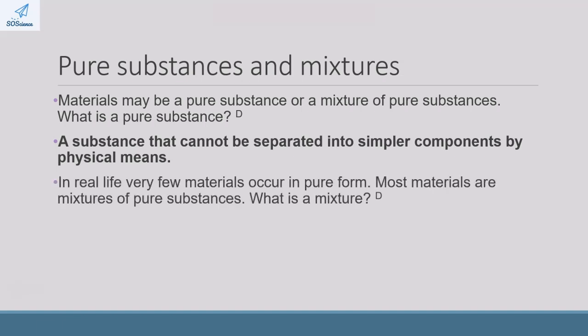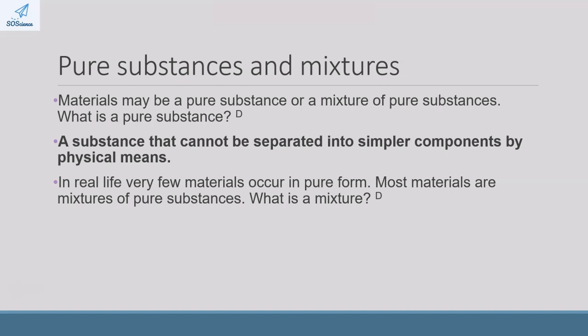Now, in real life, very few materials occur in a pure form. Most things in real life are actually found as mixtures of pure substances, meaning that there are different pure substances that exist together in one space.